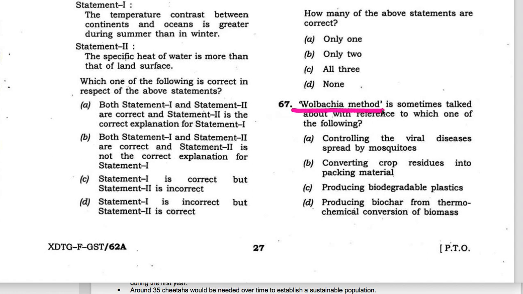Wolbachia method is sometimes talked about with reference to which one of the following? Four options are given. Converting crop residue, it is wrong. Producing biodegradable plastic, it is wrong. Producing biochar, it is also wrong. Controlling the viral diseases, this is correct.